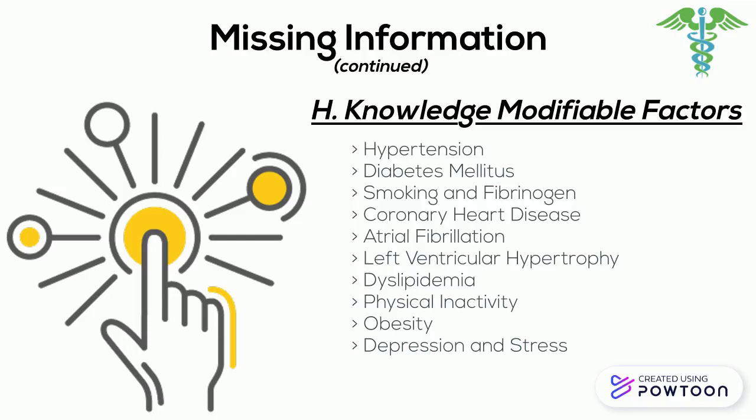Hypertension is the most known modifiable risk factor of ischemic stroke. The relationship between BP and stroke is strong and consistent and increases with age. Second is diabetes mellitus and obesity.